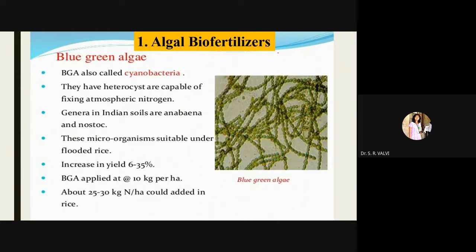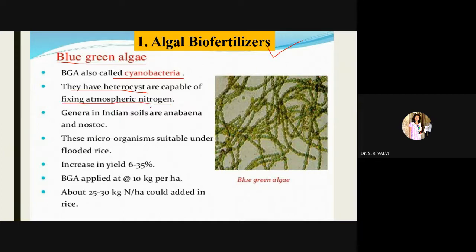So let's begin with the algal biofertilizer. The best example is your BGA. It is also called what? Cyanobacteria. Earlier I have taught you about this, so without wasting time, I'm going to highlight the main points of BGA. Here you can see they have heterocysts. A heterocyst is a bigger cell compared to the rest of the cells, and it is the cell in which the fixation of atmospheric nitrogen takes place, right?